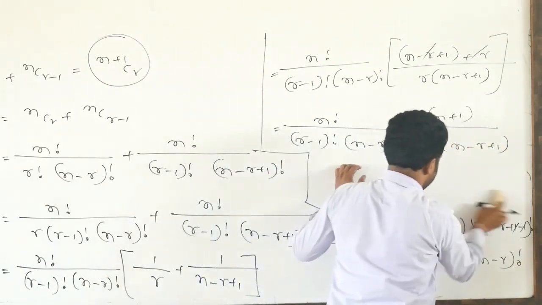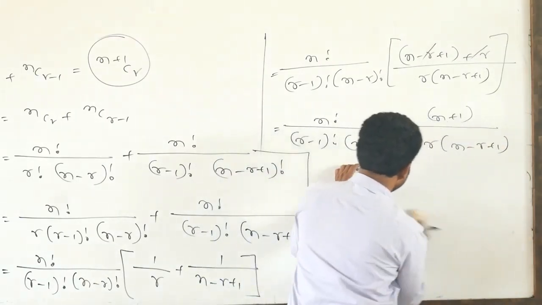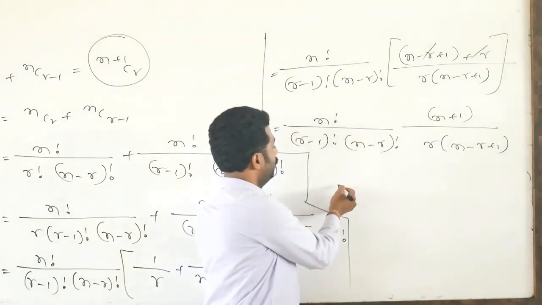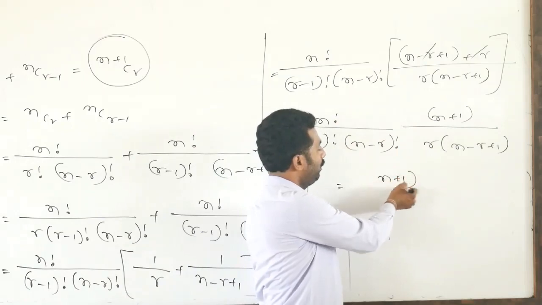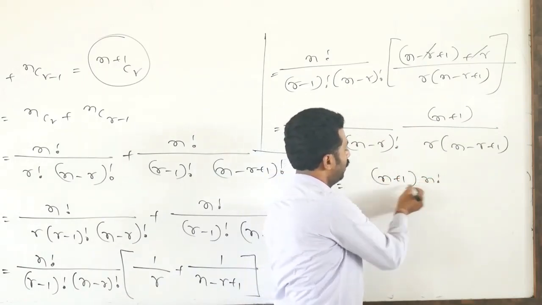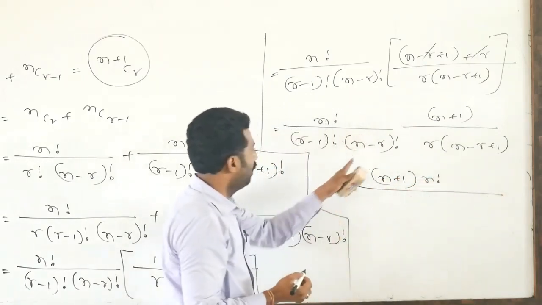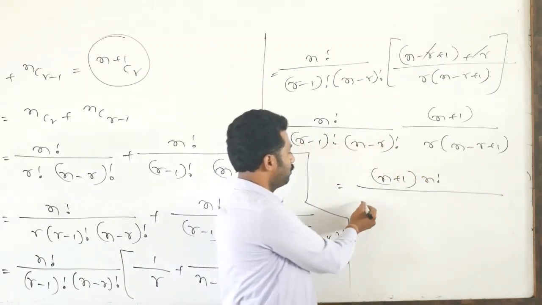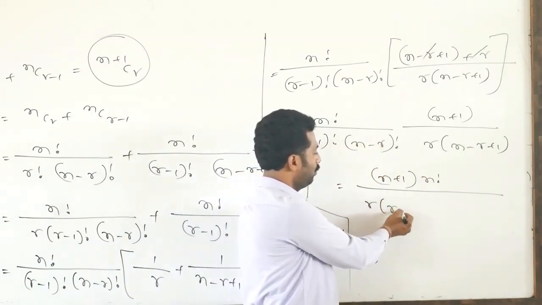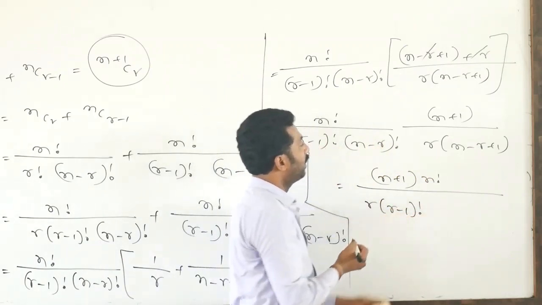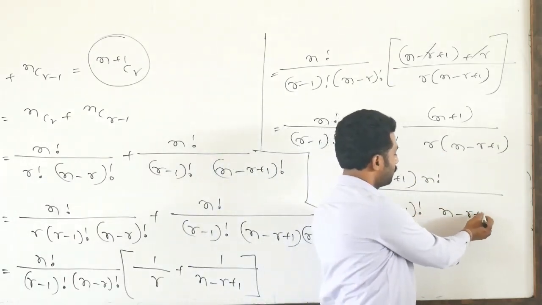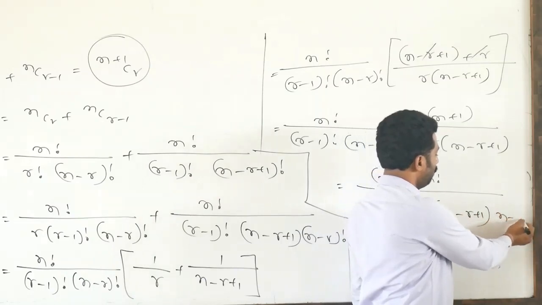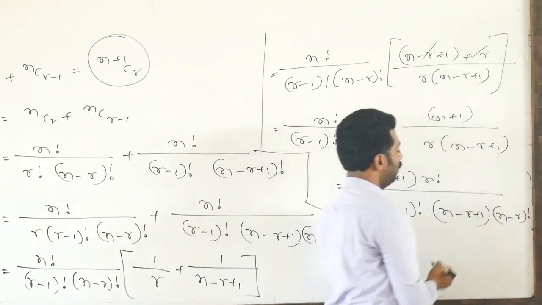Now observe, very simple. What do we write? First, (n+1) into n factorial divided by r into (r-1) factorial, and next, (n-r+1) into (n-r) factorial.